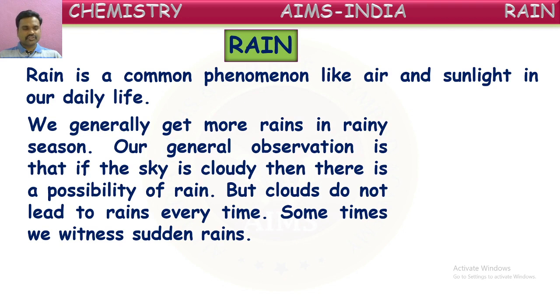Our general observation is that if the sky is cloudy, then there is a possibility of rain. Yes, from our elders we often hear these words. By watching the many clouds in the sky, our elders will say, yes, it is going to rain after some time. By watching those dark clouds which are formed there, they say so. So from the clouds, rain occurs.